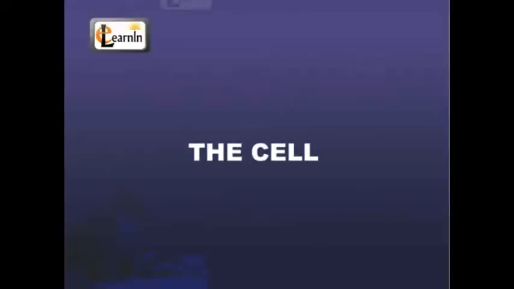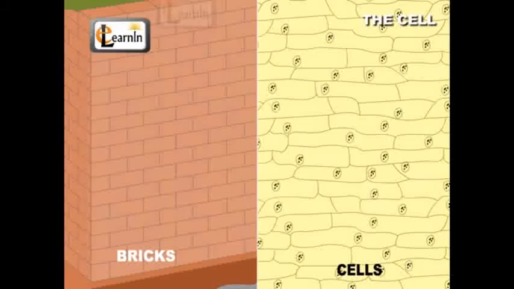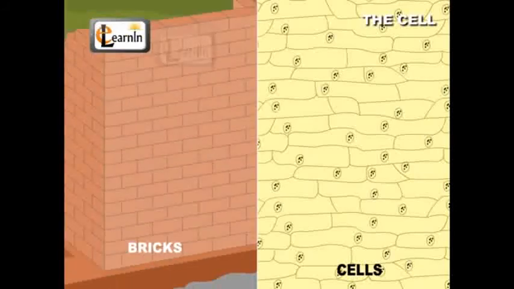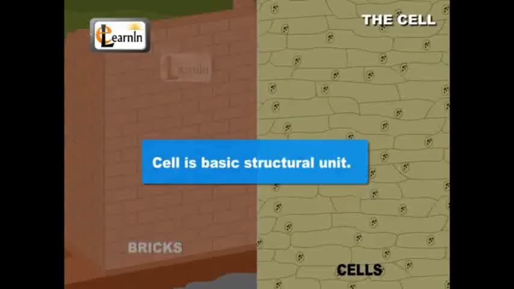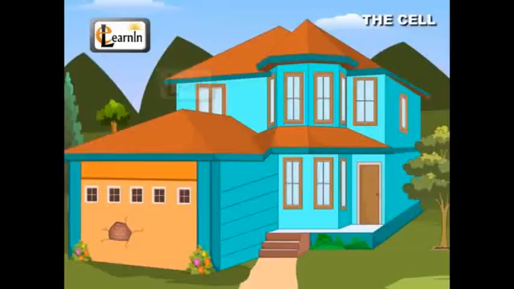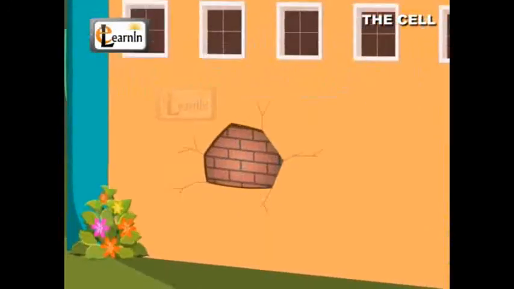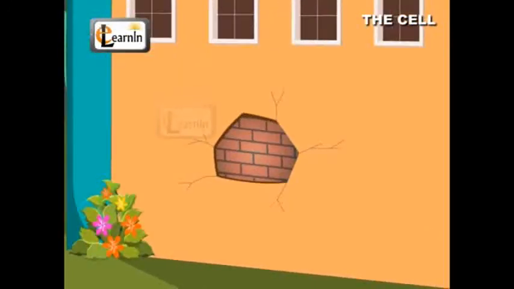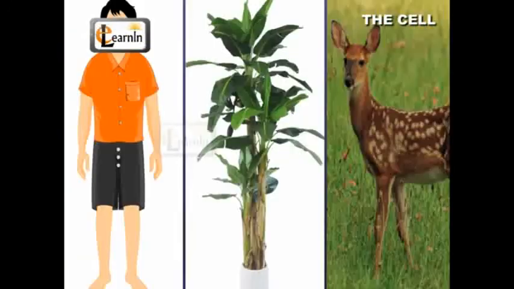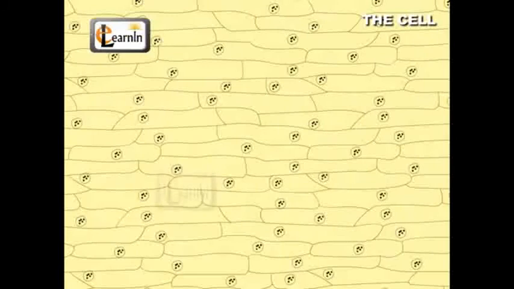The cell. Cells are to a living organism just as bricks are to a building. They are the basic structural units. Though a building is built of similar bricks, they are of different shapes and sizes. In a similar fashion, all organisms are made up of cells, though they differ from one another.